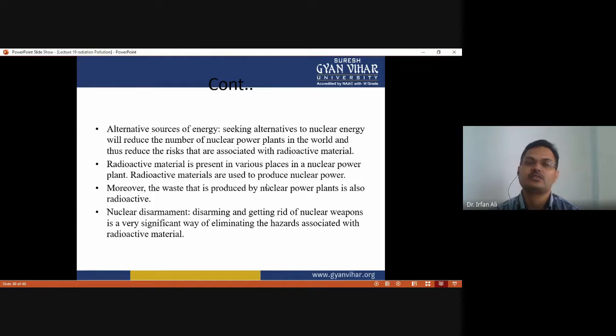And alternative sources of energy: seeking alternatives to nuclear energy will reduce the number of nuclear power plants in the world, and thus reduce the risks associated with radioactive material. Radioactive material is present in various places in a nuclear power plant, and radioactive material is used to produce nuclear power. Moreover, the waste produced by the nuclear power plant is also radioactive, and nuclear disarmament and getting rid of nuclear weapons is a very significant way of eliminating the hazards associated with radioactive material.